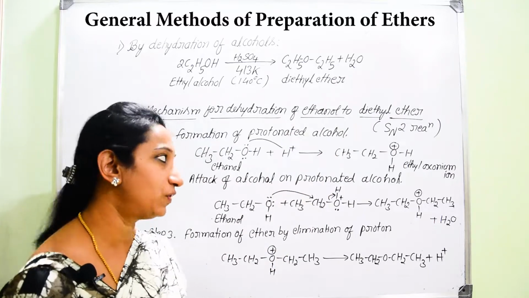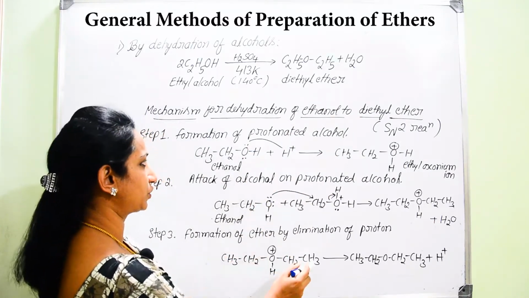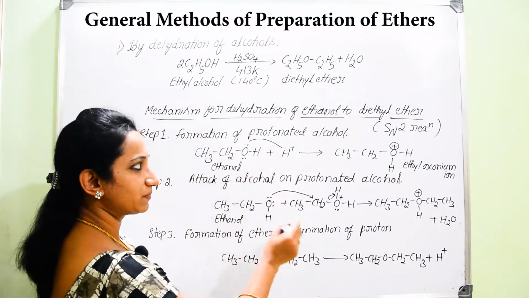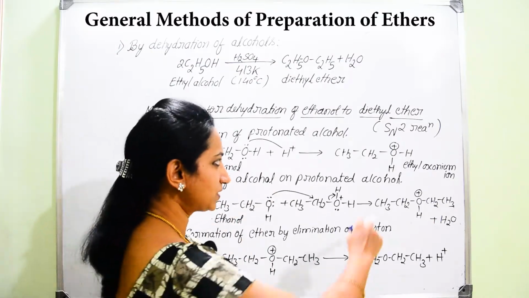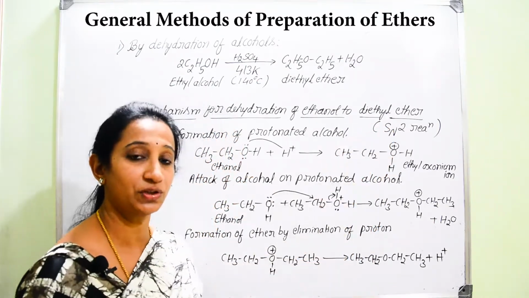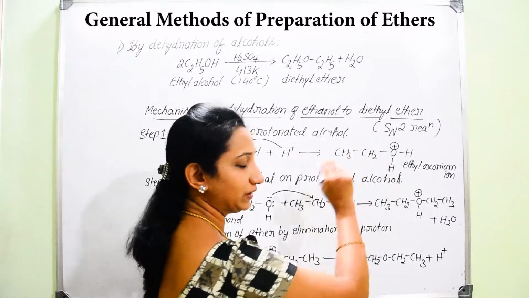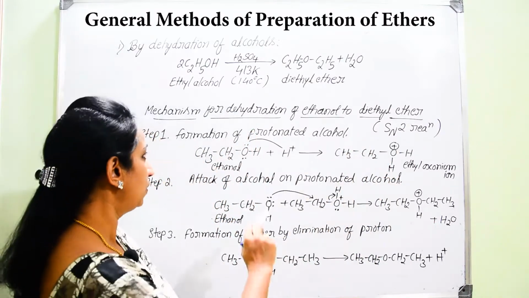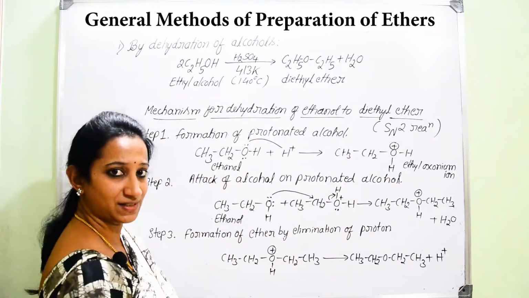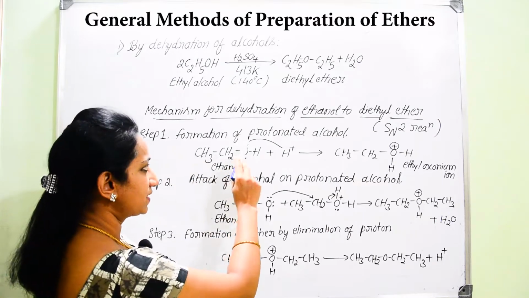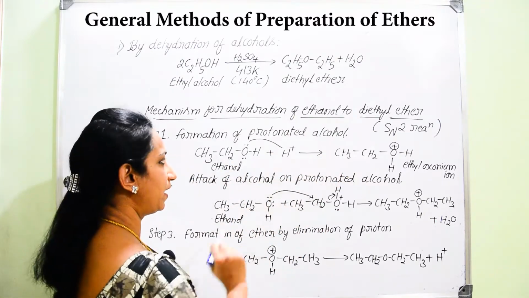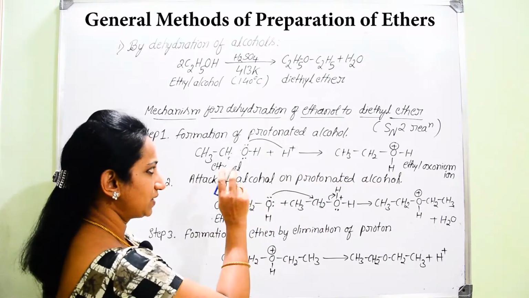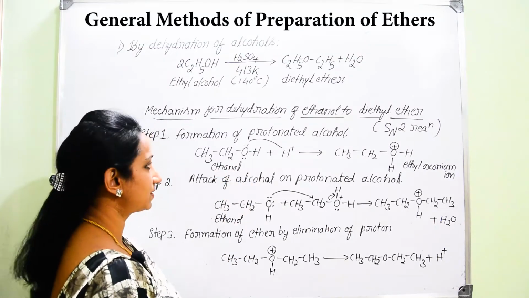If you go for the mechanism of this reaction, there is a 3-step mechanism. It follows the SN2 pathway, substitution nucleophilic bimolecular reaction. Now, in the very first step, there is a formation of protonated alcohol. We are using excess of alcohol in this reaction.